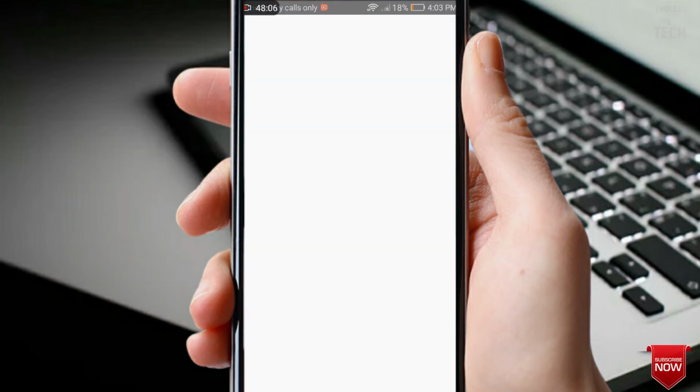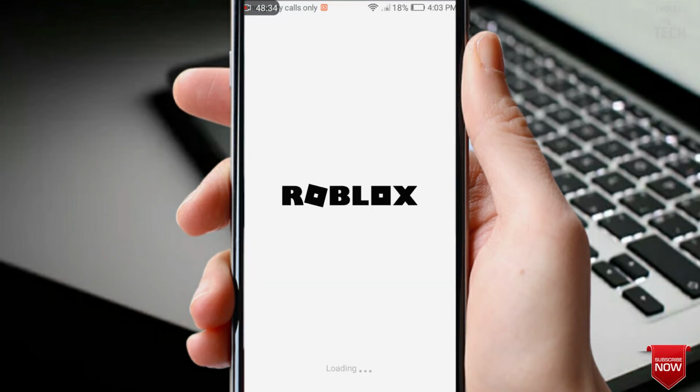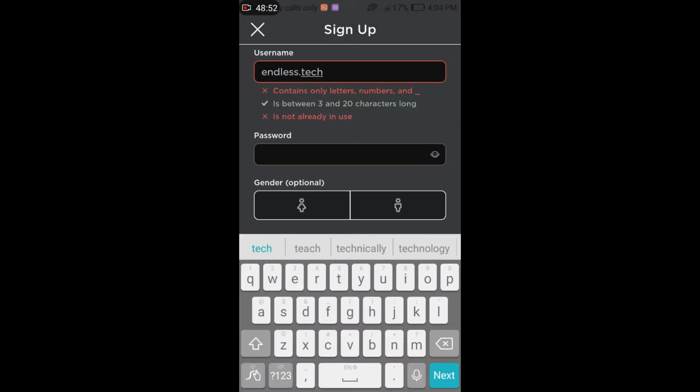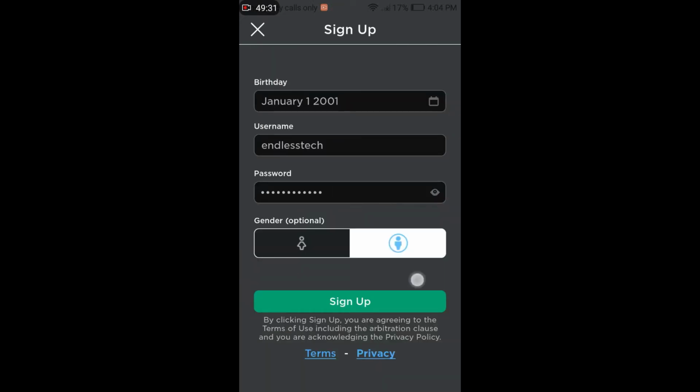After installation, just open it. Then just sign up for your account. Just type your username, password, birth date and gender, and sign up. And if it asks for verification, then verify it.